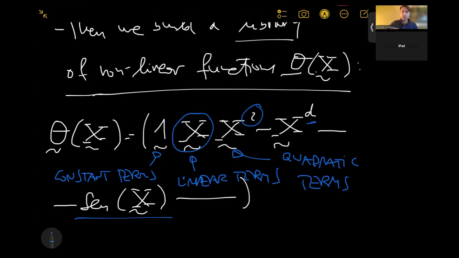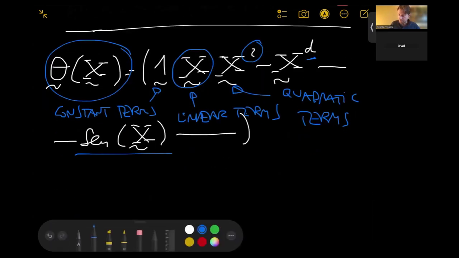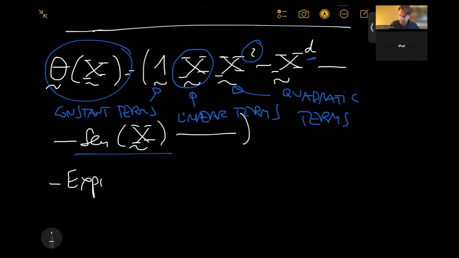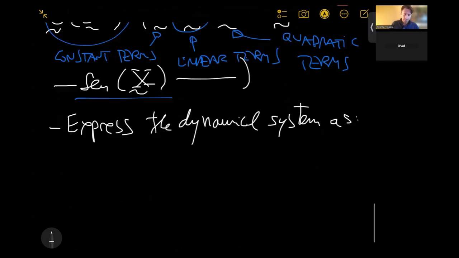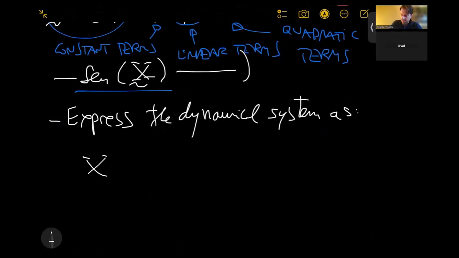So if we express our dictionary theta like this, then we can express our system in matrix form as follows. Okay, so now we can express the dynamical system as, and then what we have is the time derivative x dot is going to be equal to the unknown terms.